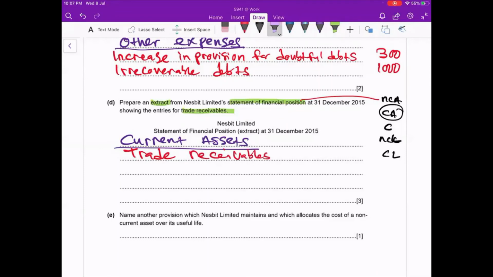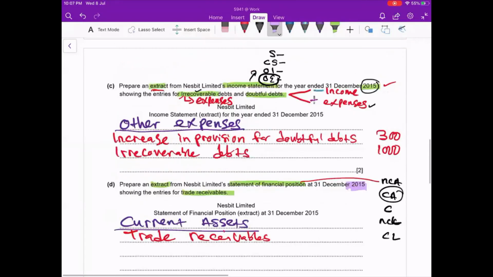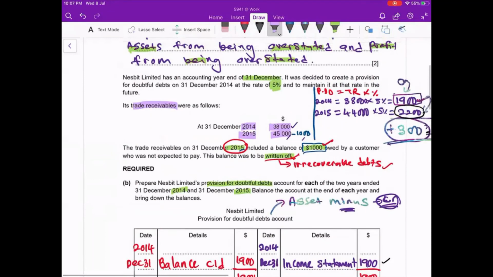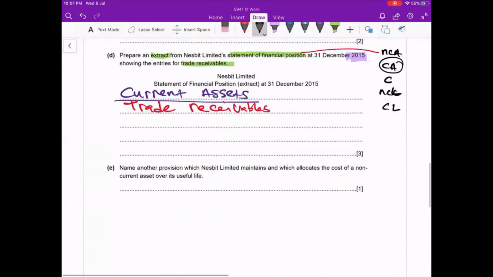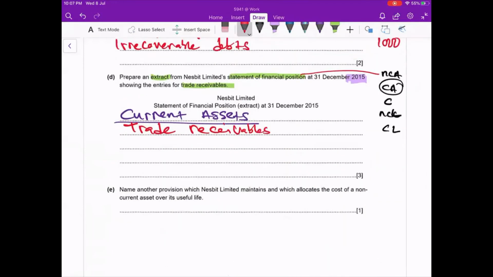To double check, they asked me to do for 2015. So can you go check how much is your trade receivable for 2015? For 2015, your trade receivable is 44,000 because 1,000 is irrecoverable. So 45,000 minus 1,000, it will be 44,000. So I go here, I write my trade receivable is 44,000.